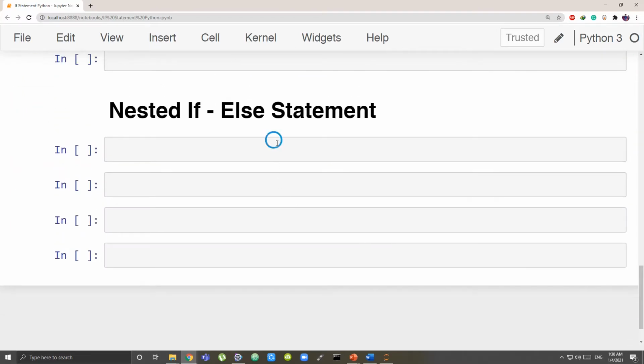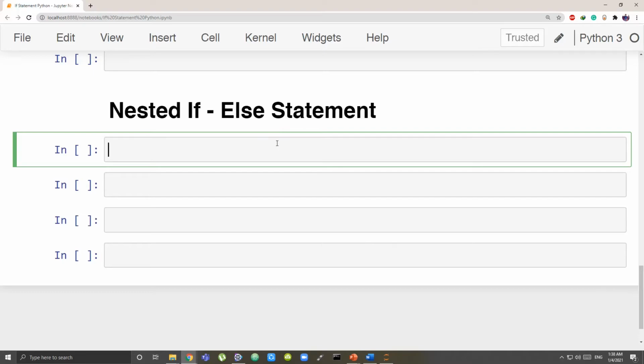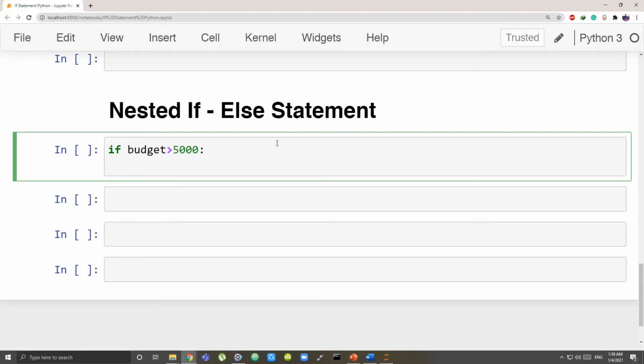Last comes nested if. What is nested if? Nested if basically means an if statement inside another if statement. Let's take an example of our shopping only. First, on the basis of your budget, you want to choose your shopping mall. So let's have that. If my budget is greater than 5,000, print your mall. Let's name the mall 1.